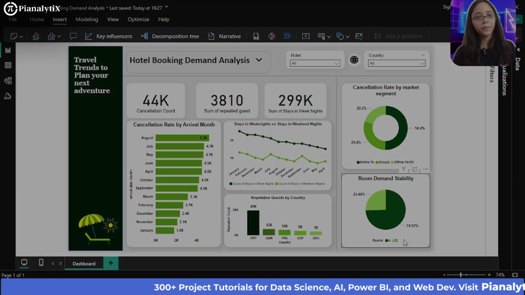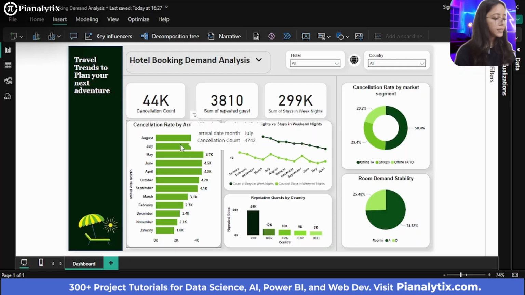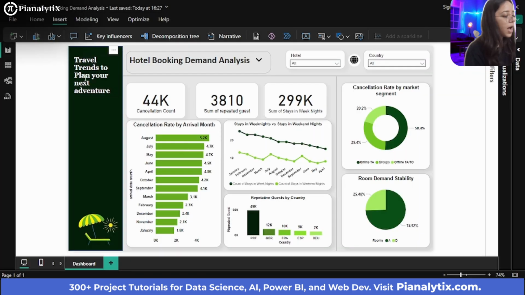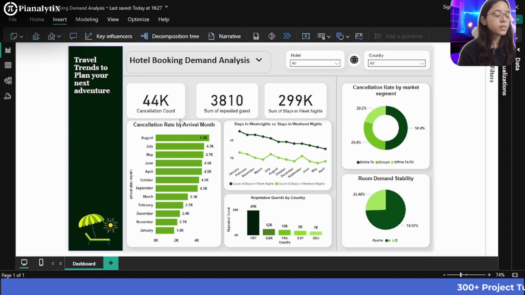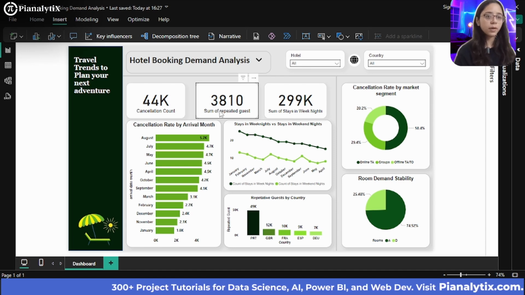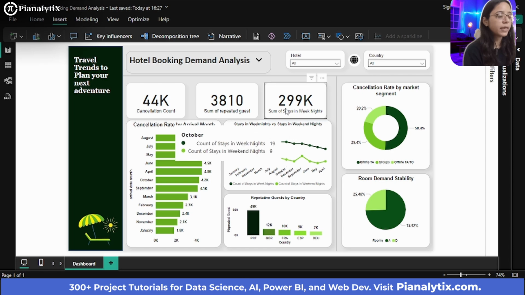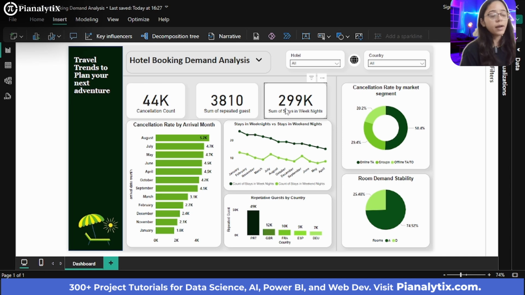So, moving on to the demo of the project, this is the hotel booking demand analysis dashboard that we will be creating. You can see that the cancellation count here was 44,000, which means 44,000 cancellations happened in the hotel. You can see the total number of repeated guests that kept showing up for subsequent bookings. And these are the number of stays in weeknights, a much greater figure, showing that the number of people was highest on weeknights.